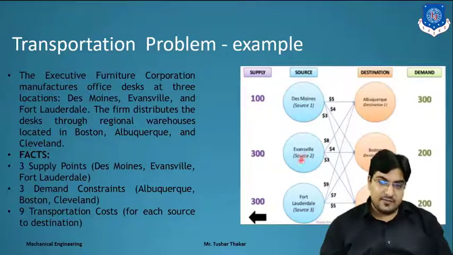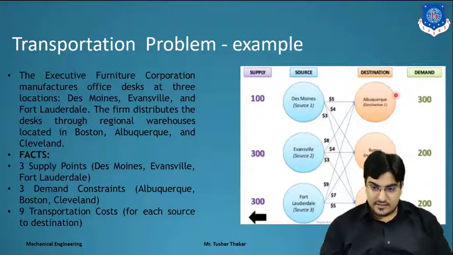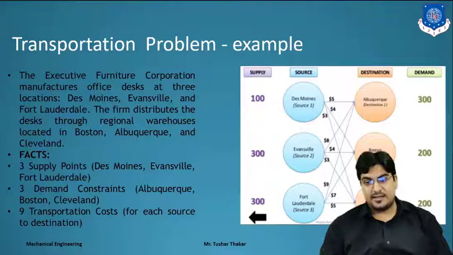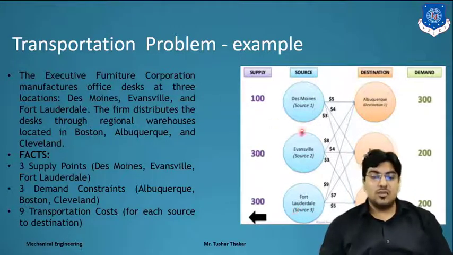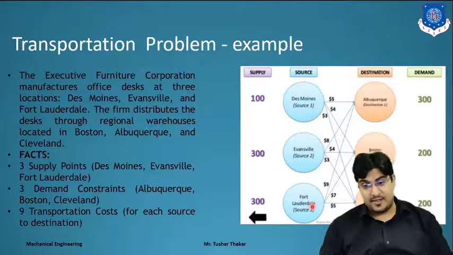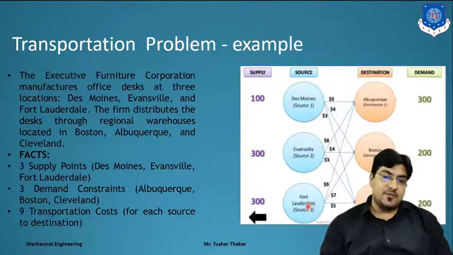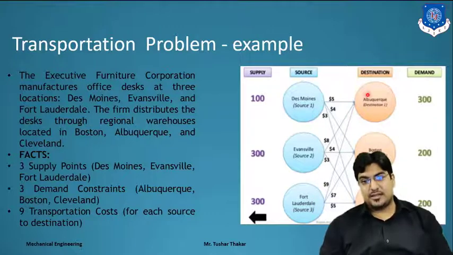The same for source 2, to destination 1, 2 and 3, and according to their demand and supply they approach different destinations. Same for source 3, to destination 1, destination 2 and destination 3.